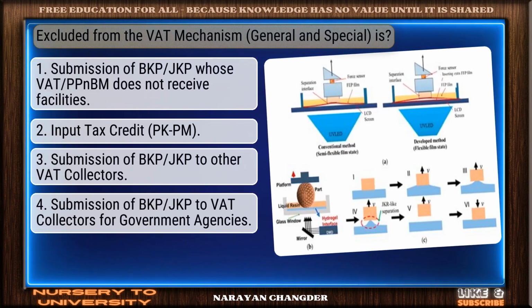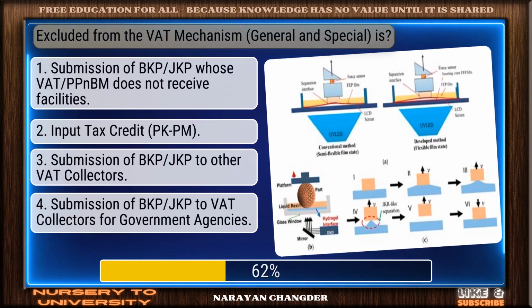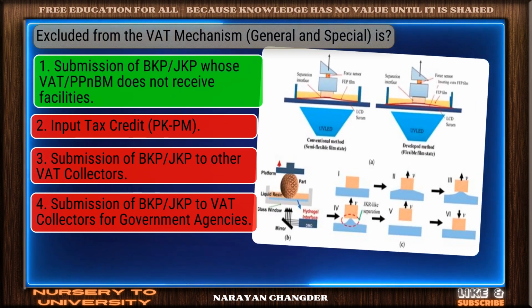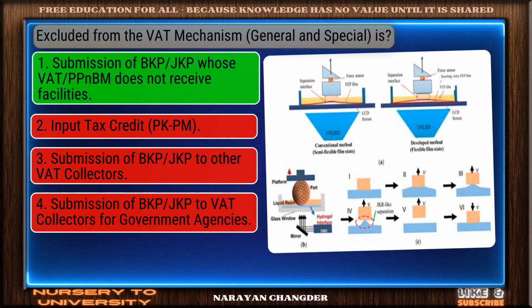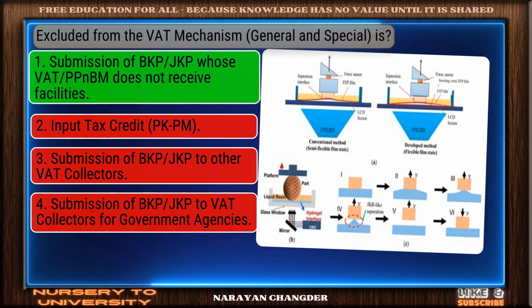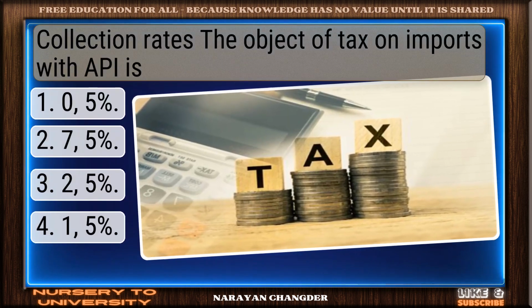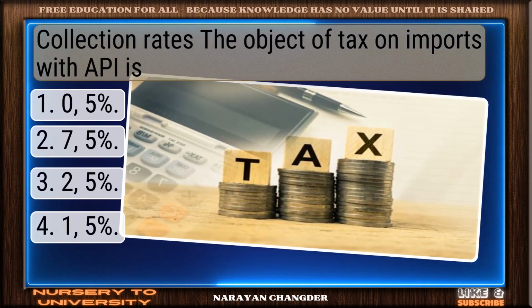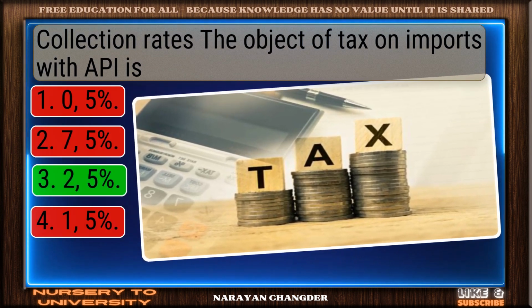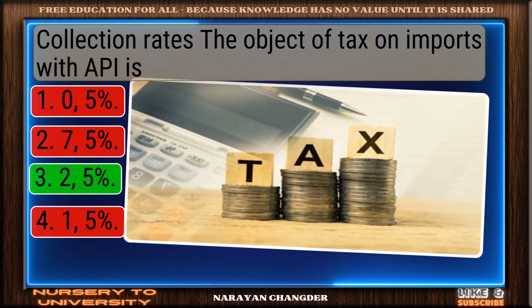Excluded from the VAT mechanism is? You chose submission of BKPJKP whose VAT PPMBM does not receive facilities. And it is correct. Collection rates, the object of tax on imports with AP is? Right again. 5% is a valid answer.